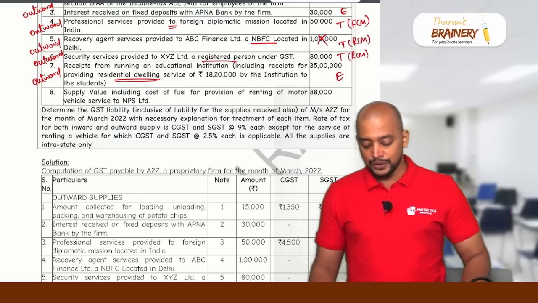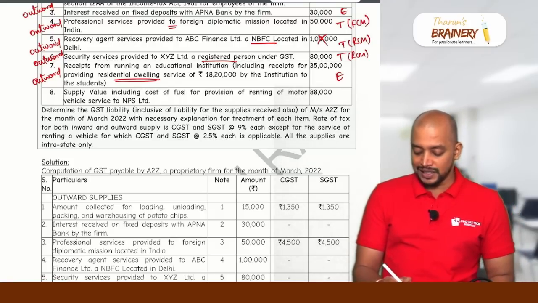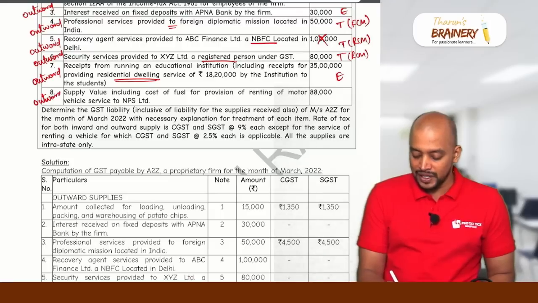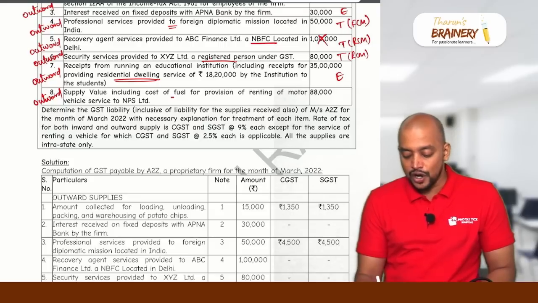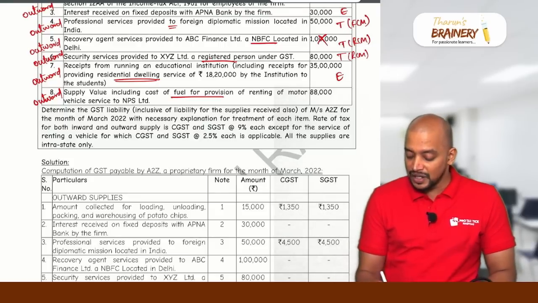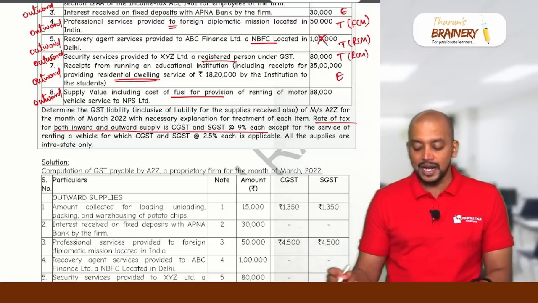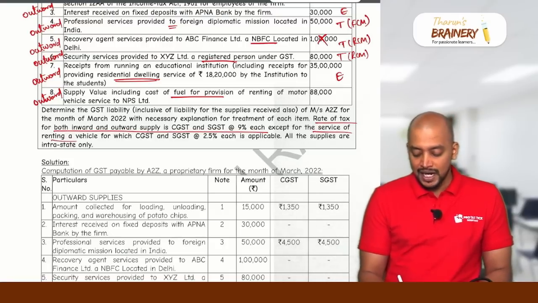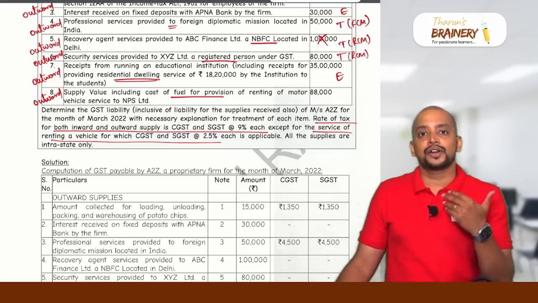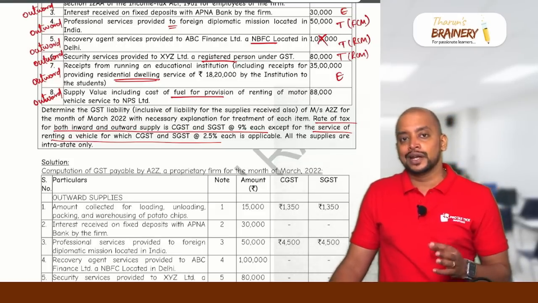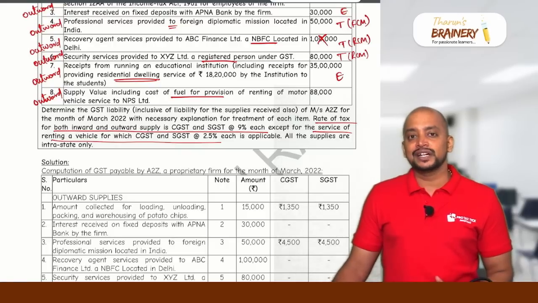Then supply value including cost of fuel for provision of renting of motor vehicle service to NPS Limited. Again, it is an outward supply. And in this case, the cost of fuel is also included. When the cost of fuel is included, the rate of GST will be 5%. It is given here below C. Rate of tax on both inward and outward supply is 9% each, except for the service of renting a vehicle, for which CGST, SGST 2.5, 2.5. So usually in case of renting of motor vehicles, if the cost of fuel is also included, then the rate of GST will be 5%. Now, in this case, we need to know whether it will come under RCM.